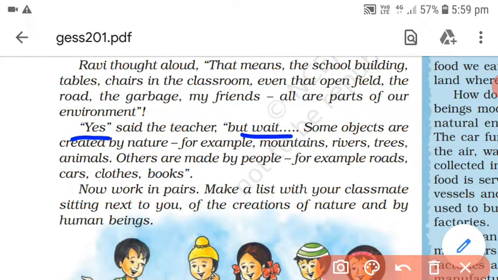But wait, now he wants to add something. Some objects are created by nature, so the environment has two parts: one is made by nature, and the other is made by people. For example, mountains, rivers, trees and animals are all natural, created by nature. But if we discuss roads, cars, clothes, books, they are all created by people. So there are a number of things you will find that are natural, and a number of things that are man-made.